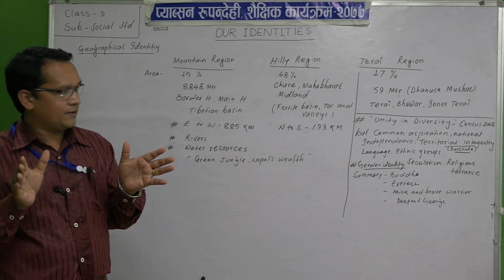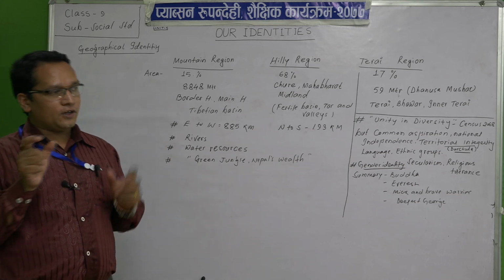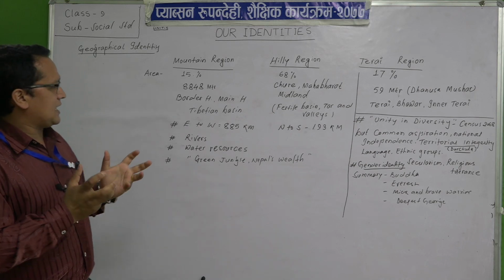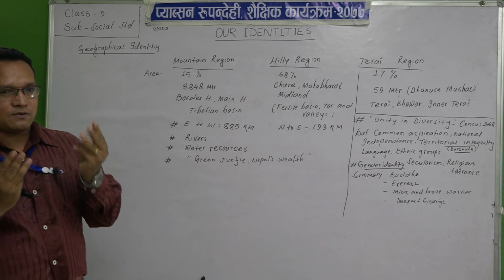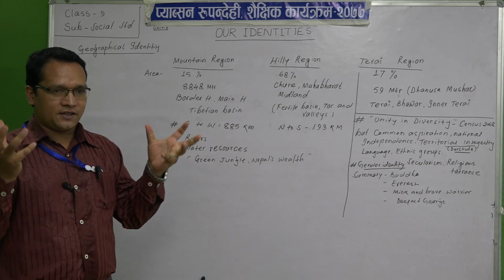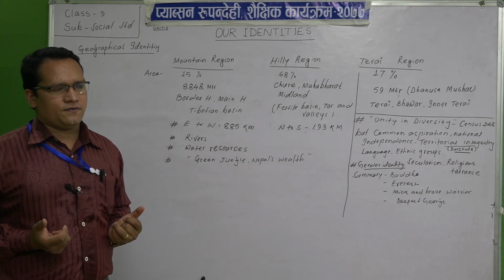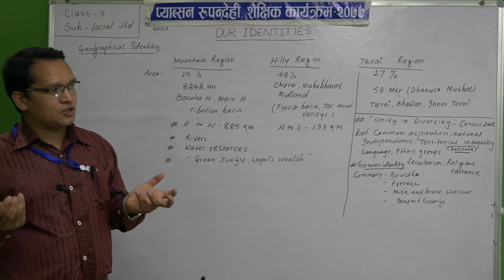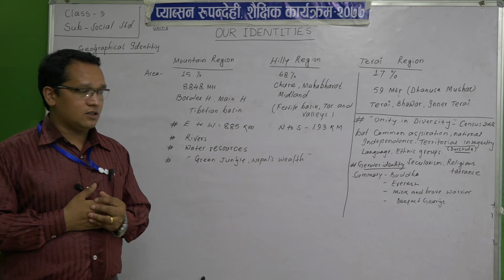So we have 59 meters to 8,848 meters. That is our great identity, a small country having three types of topography. We are enjoying the life standard of the Tarai, the hill, and the mountain also.